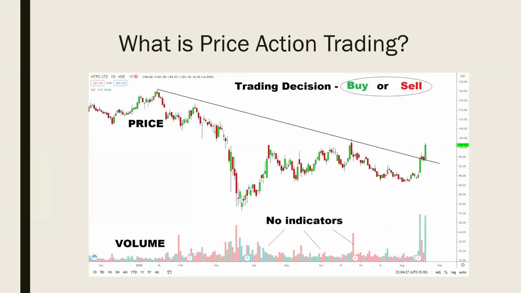Then what is price action trading? Price action trading is a trading technique in which a trader will read the market and make subjective trading decisions based on the price movements rather than relying on any indicators. If you look at this chart, there are no indicators. It's just price and just volume. So based on this information, a trader will make a decision whether to buy or whether to sell. So this is price action trading.